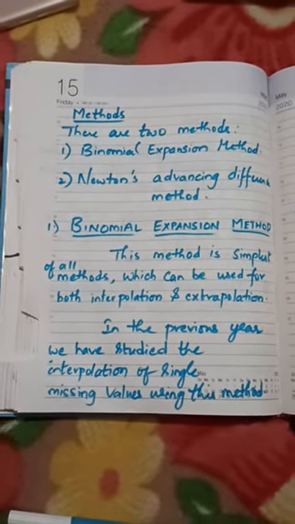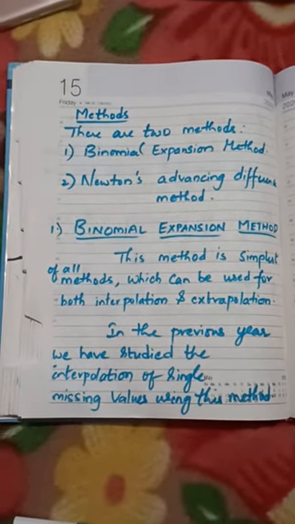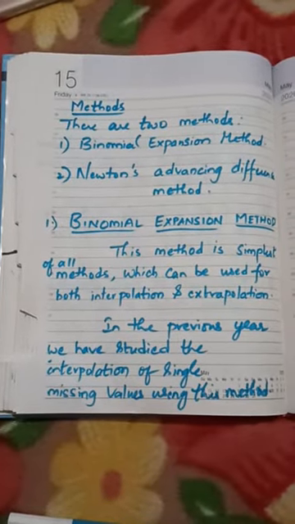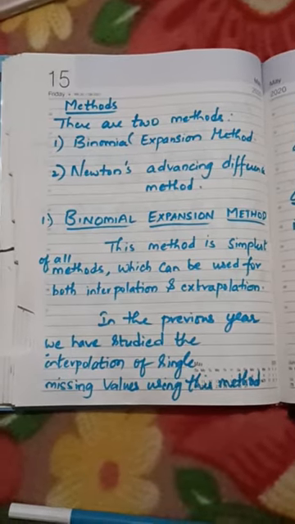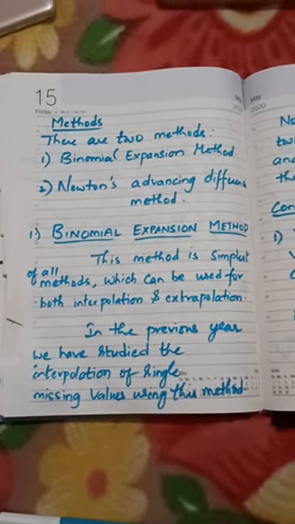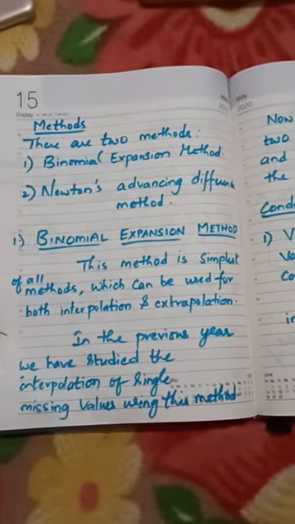So let us see the first method, the binomial expansion method. This method is the simplest of all the methods, and can be used for both interpolation and extrapolation. The binomial expansion method is the simplest method to estimate both the inside-range as well as the outside-range value calculation.